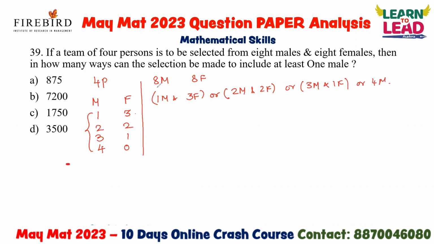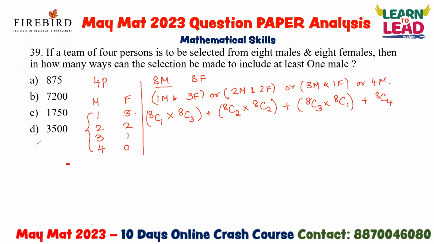How many males are available? 8 males, so 8C1, and 'and' represents multiplication. How many females are available? 8 females, and 3 are to be selected. 'Or' represents addition. Similarly, you can write 8C2 into 8C2, or 8C3 into 8C1, or 8C4. Do you understand this?